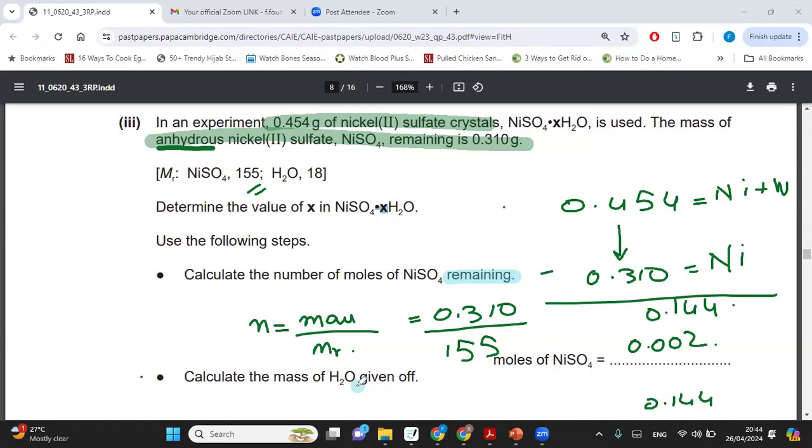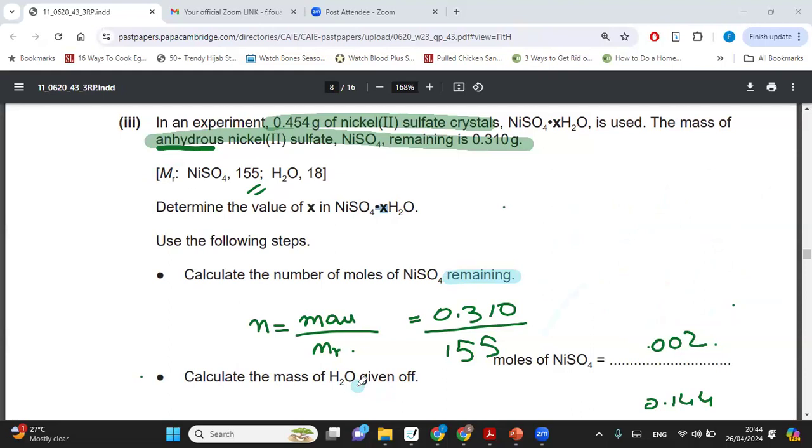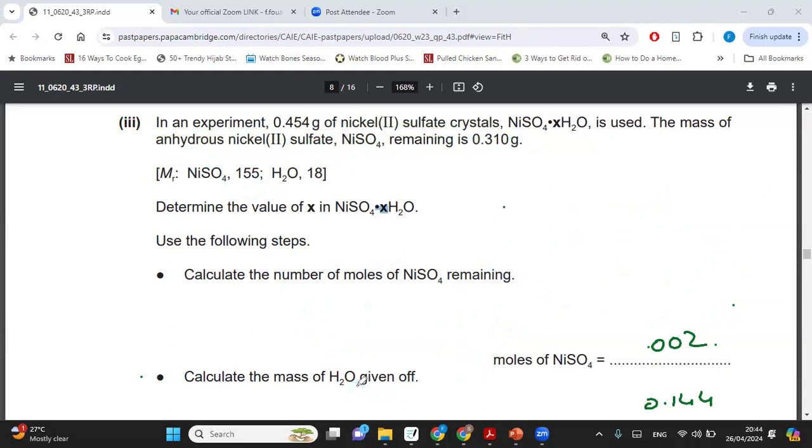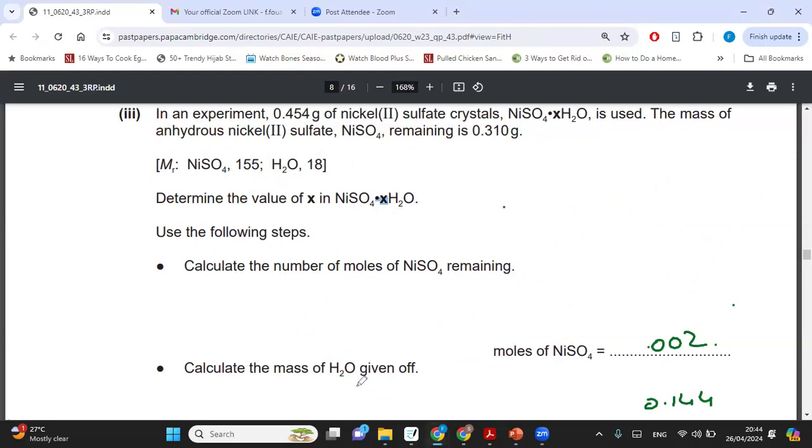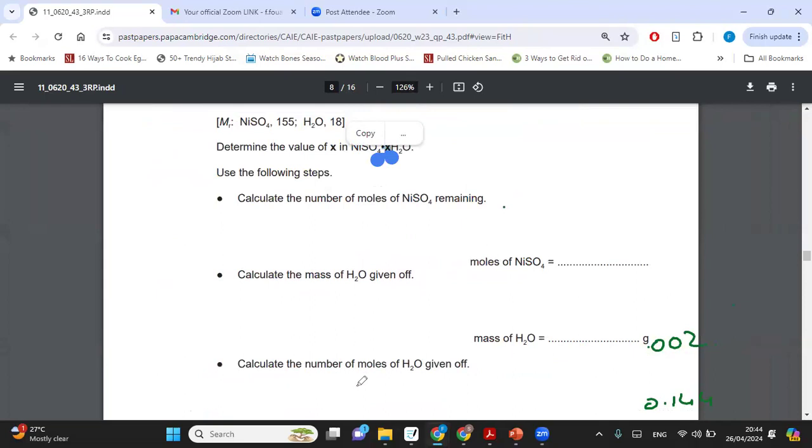Now, let's see what they are asking us next. They are continuing the question and basically saying to calculate the number of moles of water given off. So now we have to calculate the number of moles of water. How are we going to find out the moles of water? This is where you are going to have to use some mole calculations. Tell me, what formula would I be applying over here?